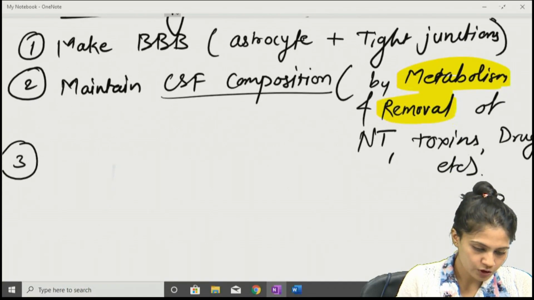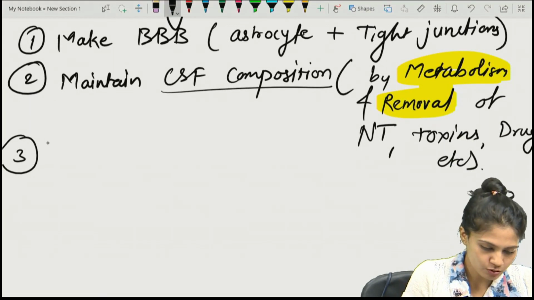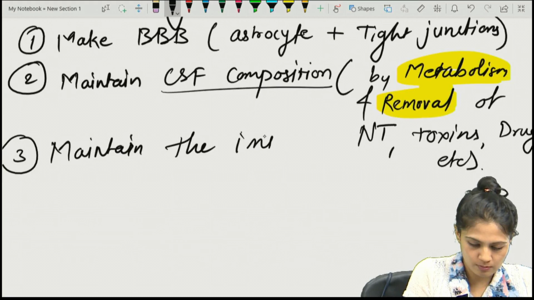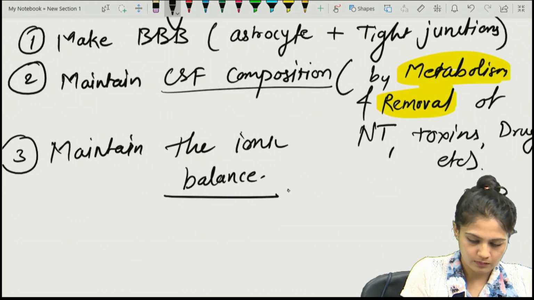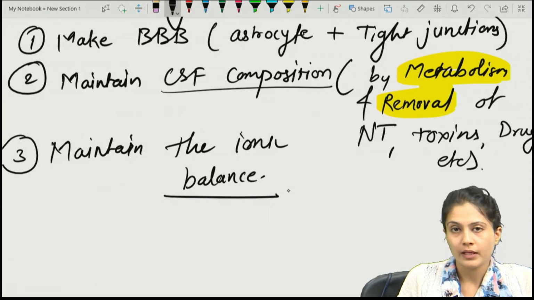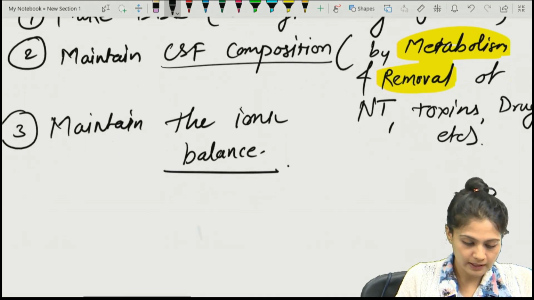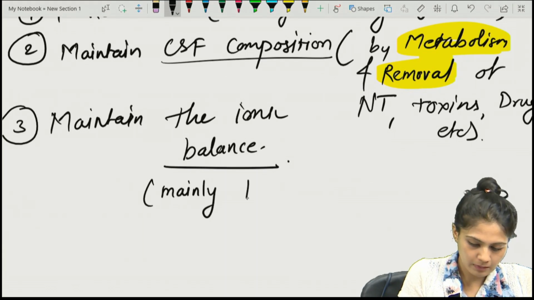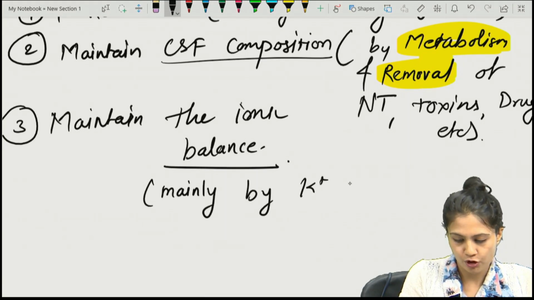What is another function of the astrocyte? It also maintains the ionic balance. Through what will it maintain the ionic balance? Mainly by the potassium.